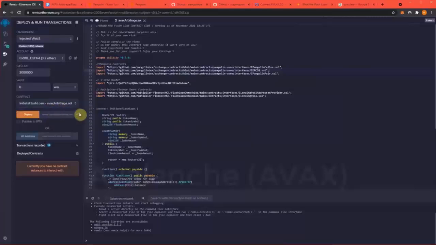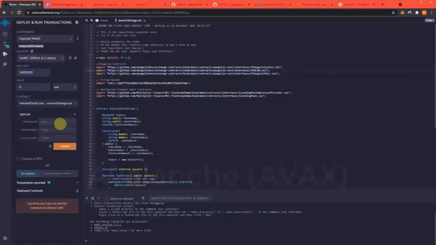Now, mine's automatically selected. If yours is not, you just have to hit this drop down, but it's initiate Flashloan, AVAX Arbitrage.SOL. And we're going to create our own token that we're going to use to trade back and forth to create the arbitrage opportunity. So for this, I'll name my token, symbol TOK. And loan amount, this is very important too, because this is how we're generating the returns that you will see here in a minute. I'm going to do 200 AVAX for the loan amount.